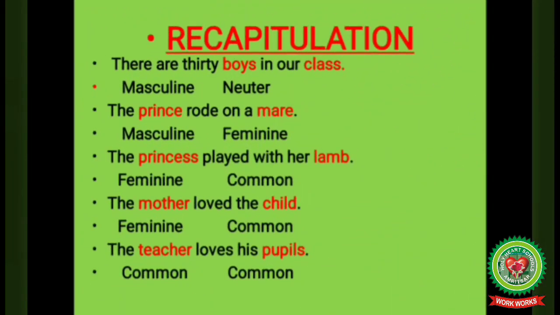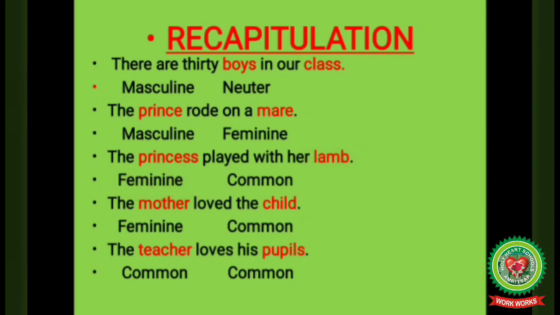Now we'll discuss this exercise. In the first sentence, boys is related to male person, so masculine gender. Class comes under non-living things, so neuter gender. Then, the prince rode on a mare: prince is related to male person, so masculine gender. Mare is related to female person, so feminine gender. Next, the princess played with her lamb: princess is related to female person, so feminine gender.